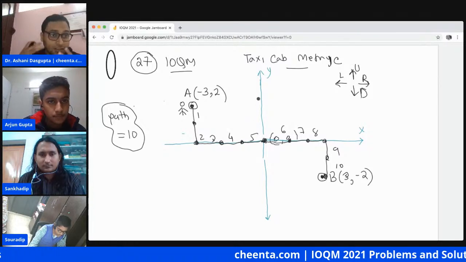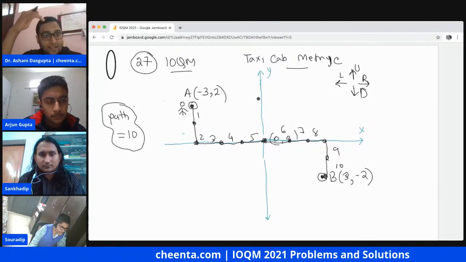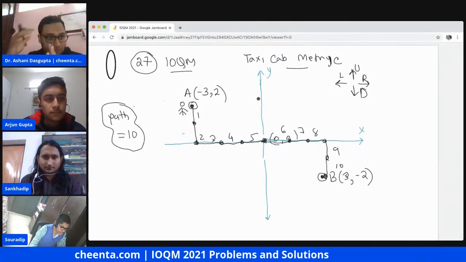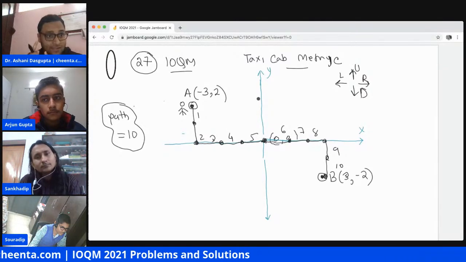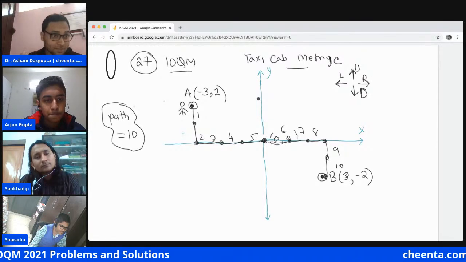Of course, this is not a unique path. There are multiple paths to go from A to B. This is just one such path, and this is the shortest path.